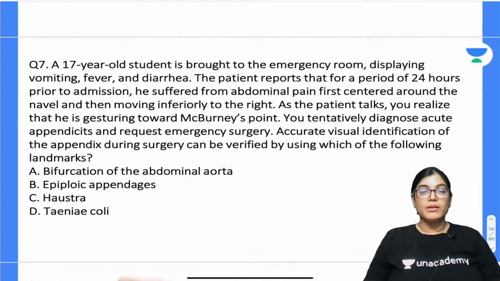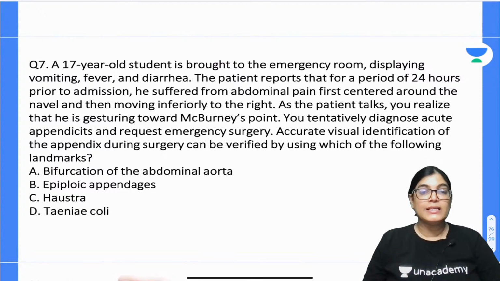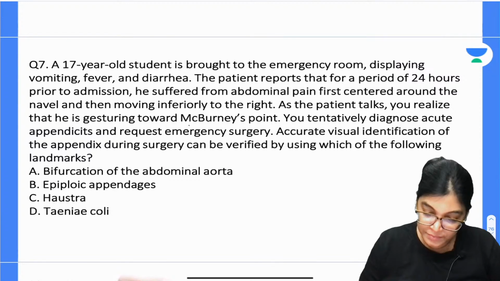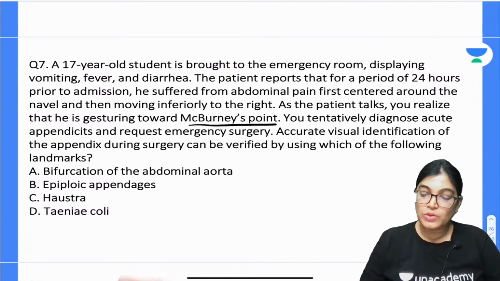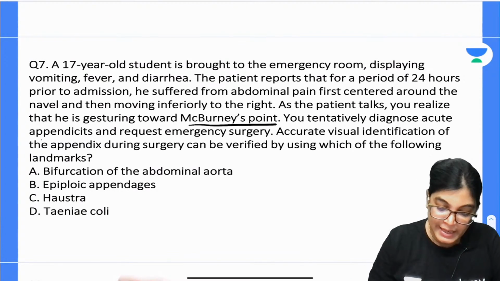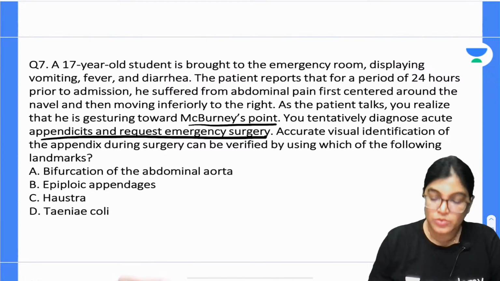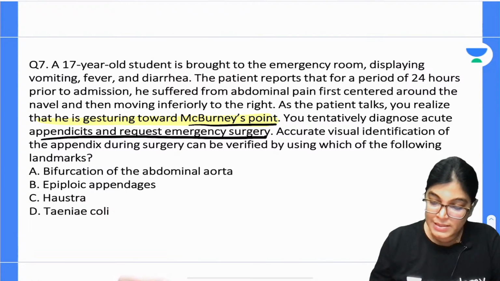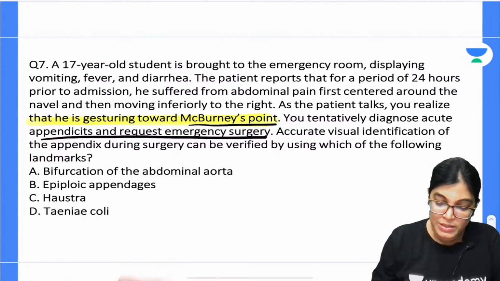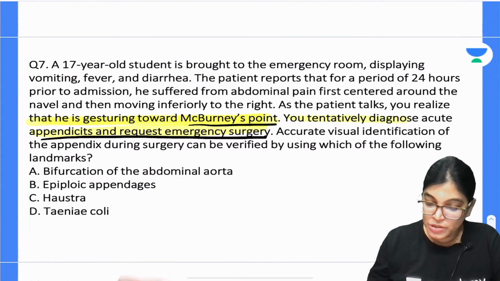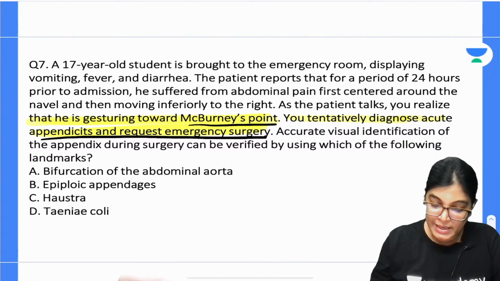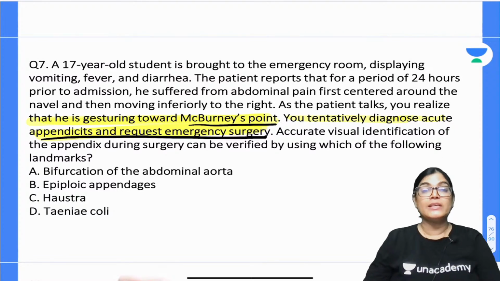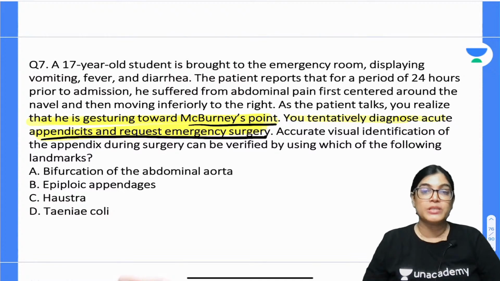As the patient talks, you realize that he gestures towards McBurney's point. You tentatively diagnose a case of acute appendicitis. With this clinical aspect, the pain towards McBurney's point, the surgeon knows it's a case of emergency, appendicitis, and emergency surgery is required.